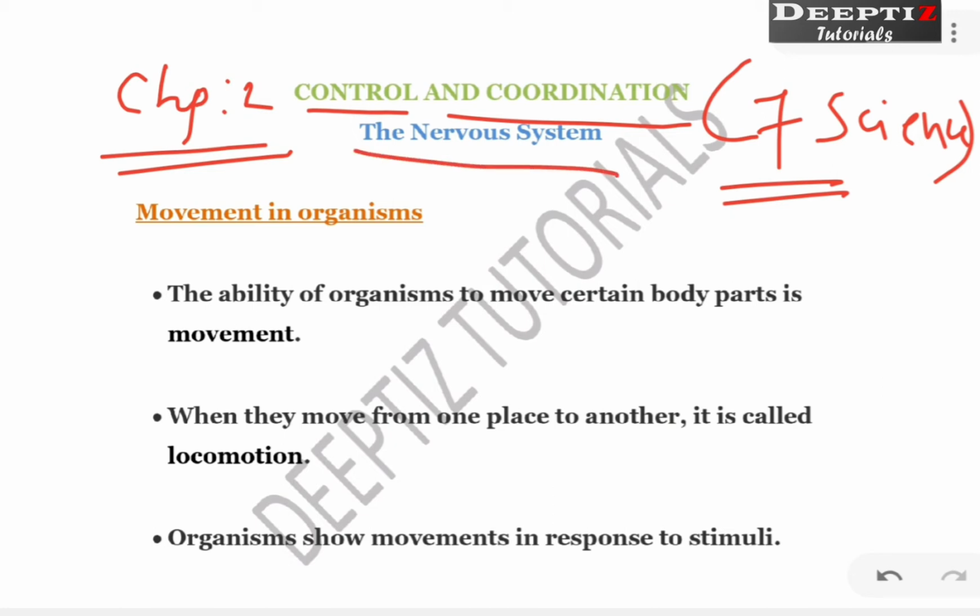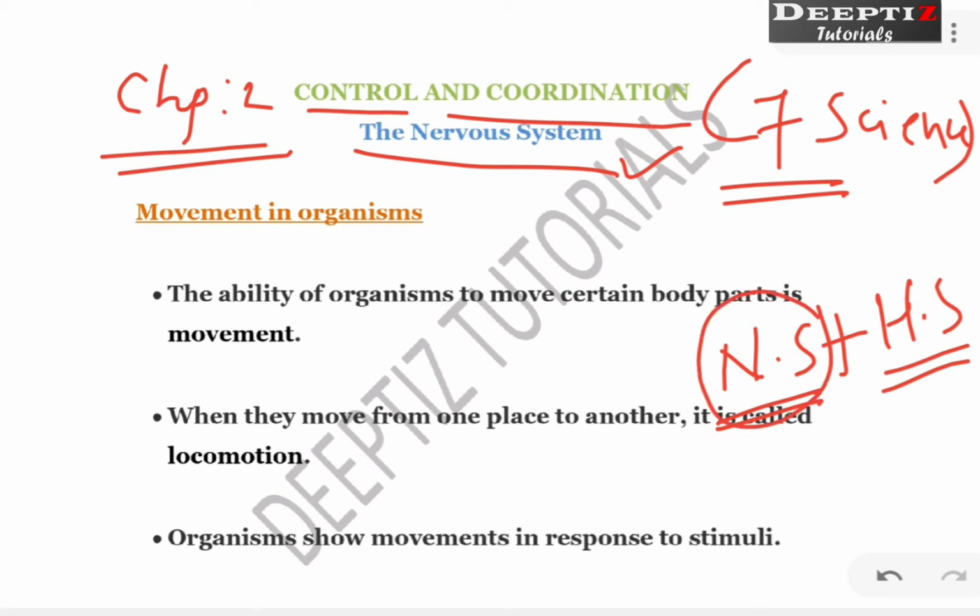Before that you must understand there are two systems which help in our body's control and coordination. One is the nervous system, plus there will be a hormonal system. So this is the nervous system and this is the hormonal system. These two systems together control almost all activities of our body. If one is absent, the other cannot function. So please understand this one.